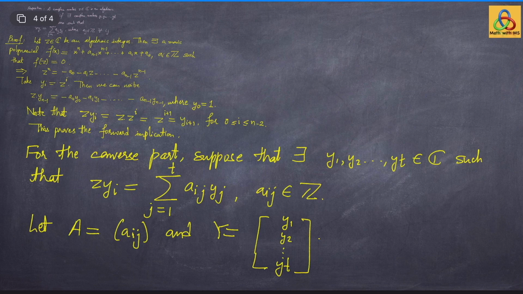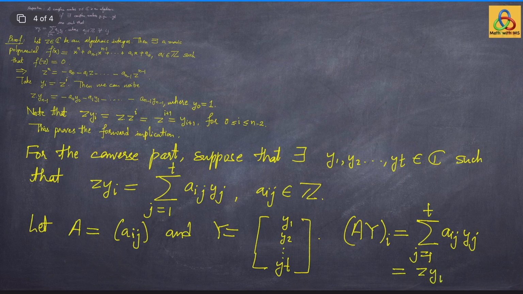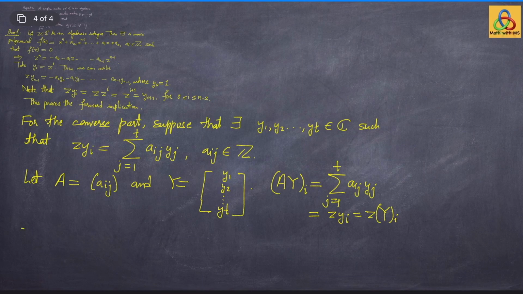If you consider the matrix AY and its ith row entry, this by definition is summation aij yj, j from 1 to t, and that I am setting as z yi, that is the same as z times the ith entry of Y. This implies that we have the equation of matrices AY equals z times Y.